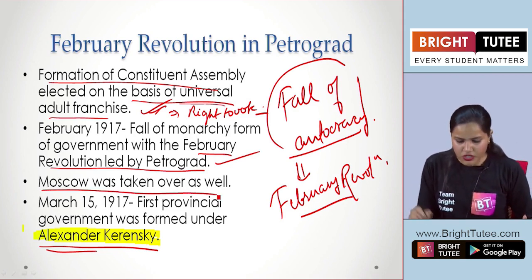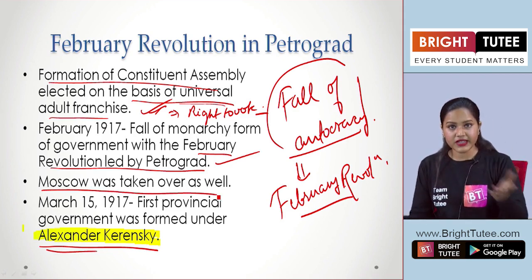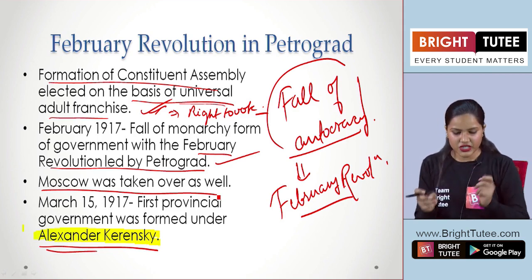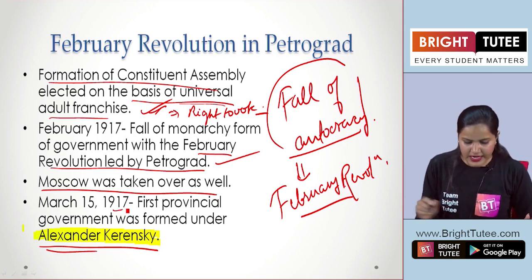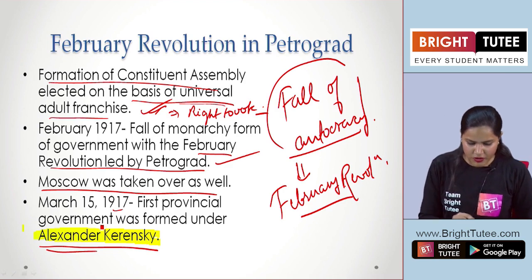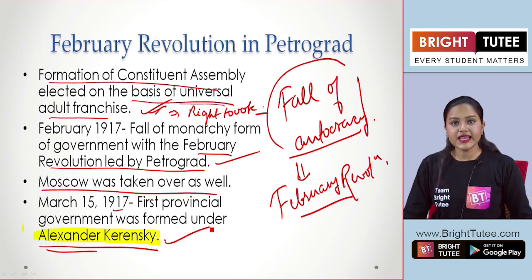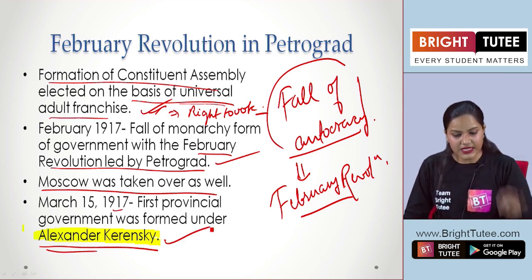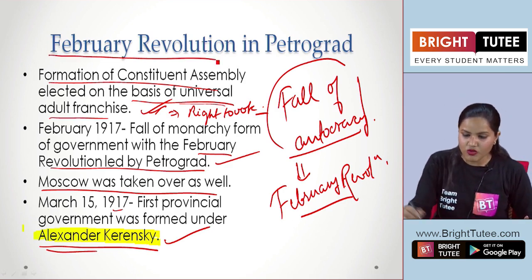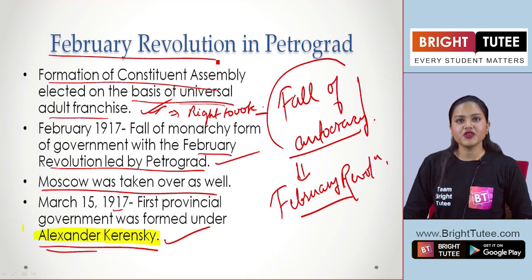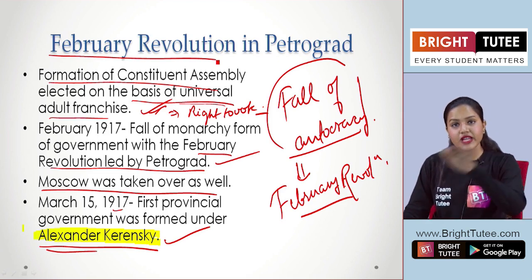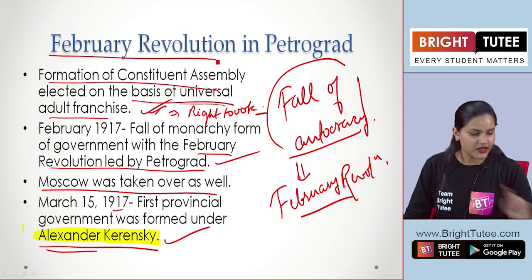Moscow was also taken along with Petrograd; these were the two important cities of Russia. And on March 15, 1917, the first provisional government was formed under Alexander Kerensky. These are important points that you cannot forget, because this is the most important topic of the Russian Revolution, the February Revolution and the October Revolution as well, right?